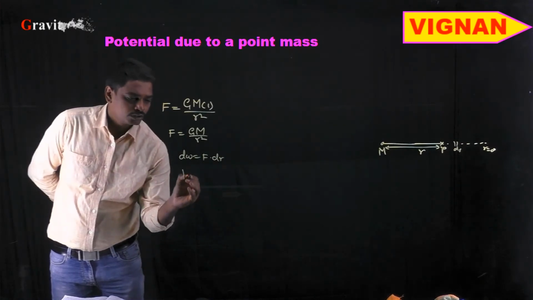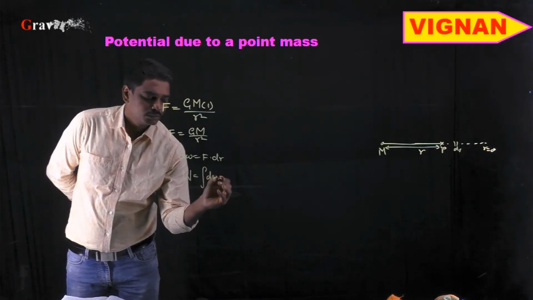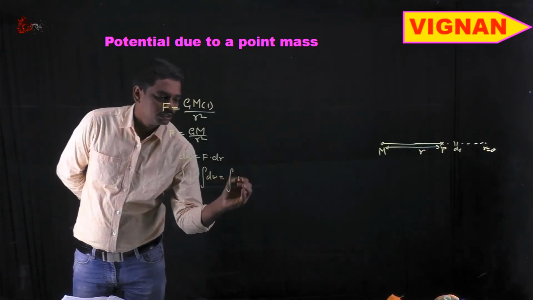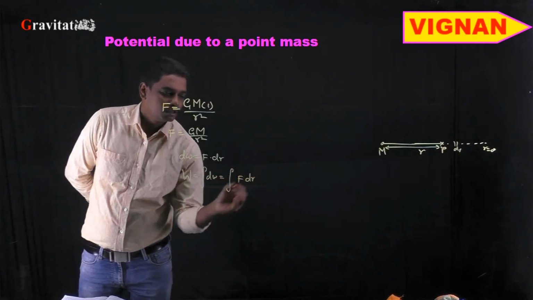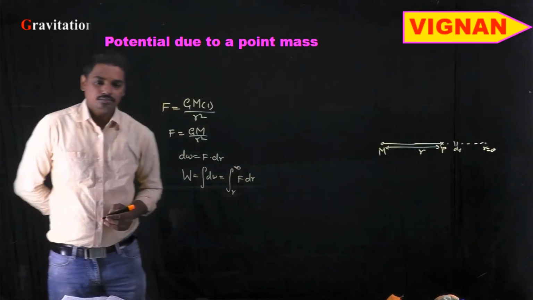If you need to find the total work done, that is equal to the integral of dw, that is the integral of force F into dr, where r is from infinity to r.